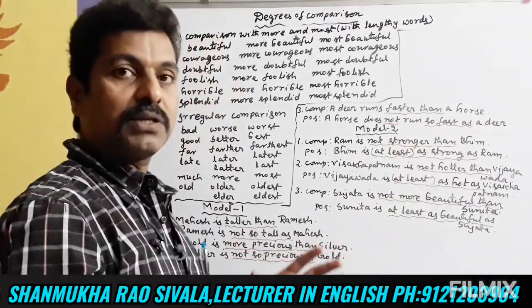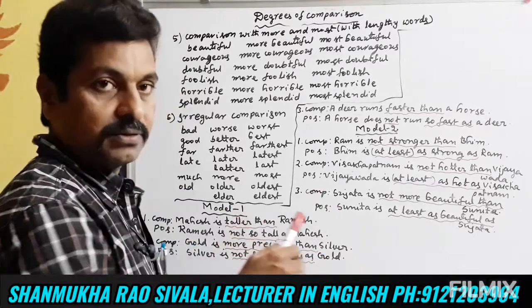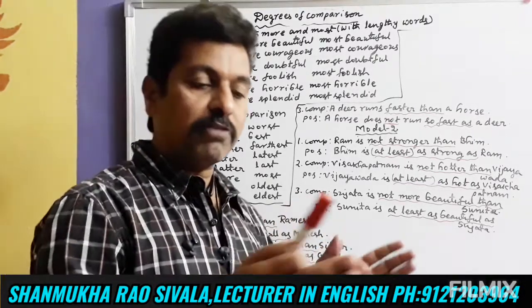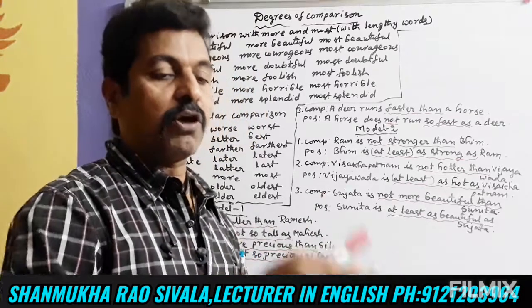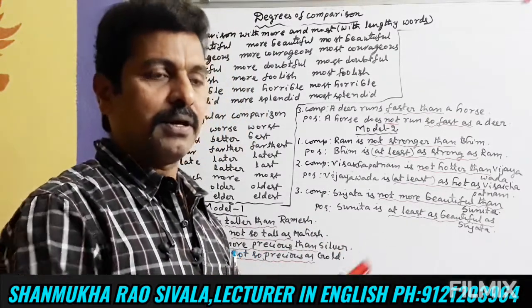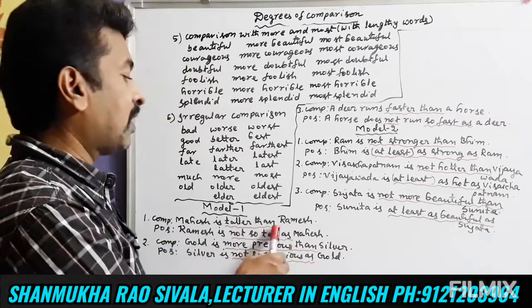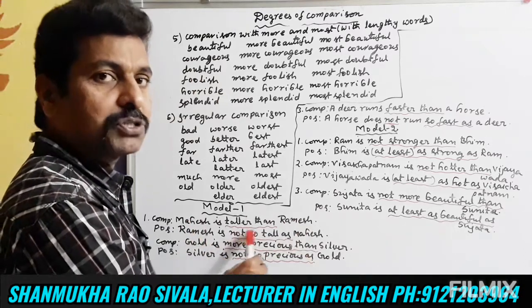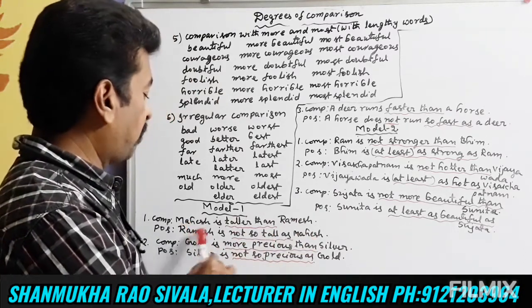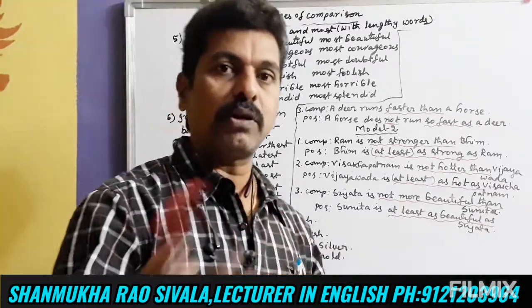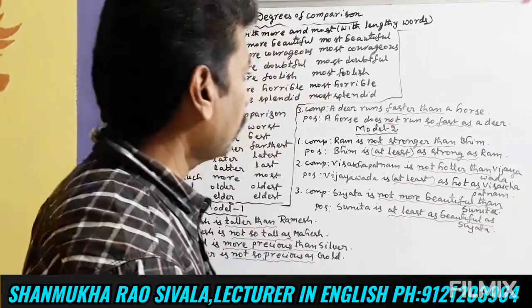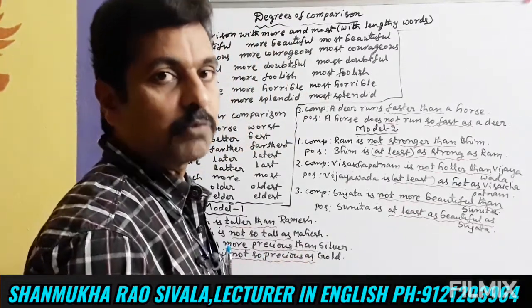I hope you all understood model 1, friends. Model 1 we use when we make a comparison between 2 persons or 2 things. Taller than, not so tall as. Mahesh is taller than Ramesh. Ramesh is not so tall as Mahesh. This is all. Easy only. This model is very easy. Let us proceed to the second model.